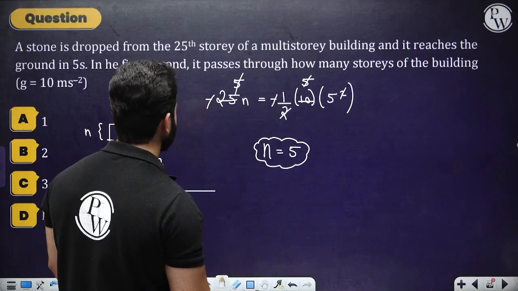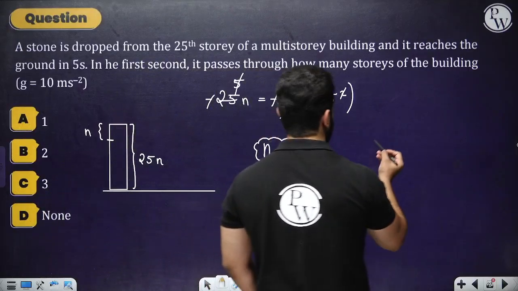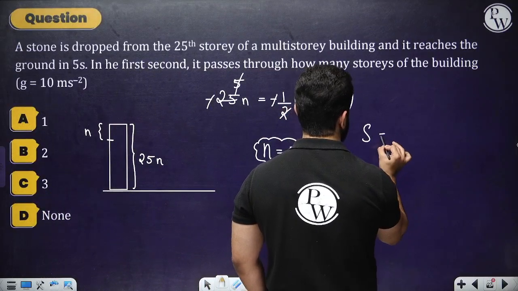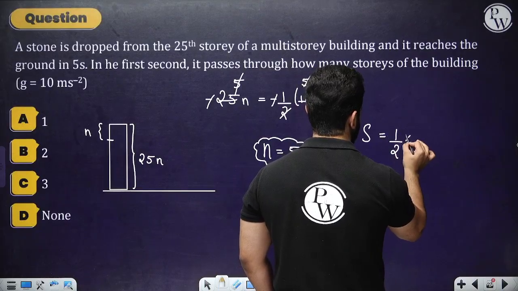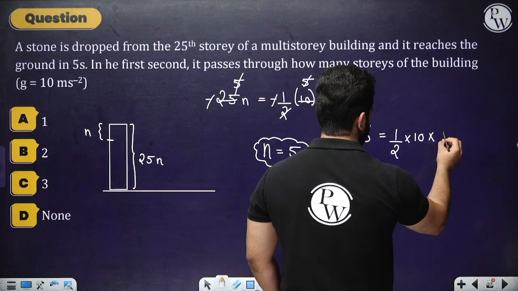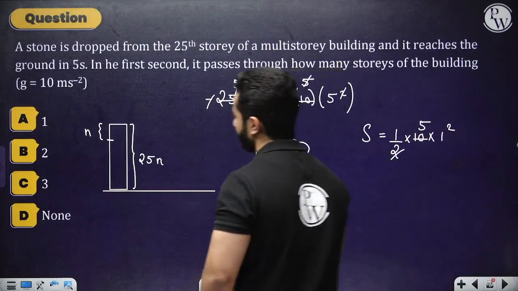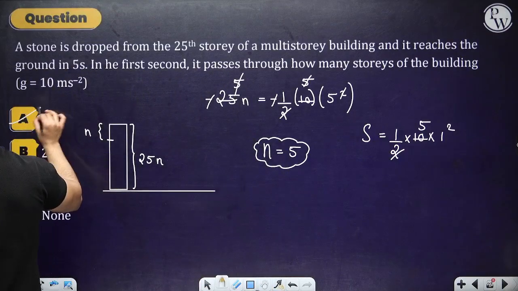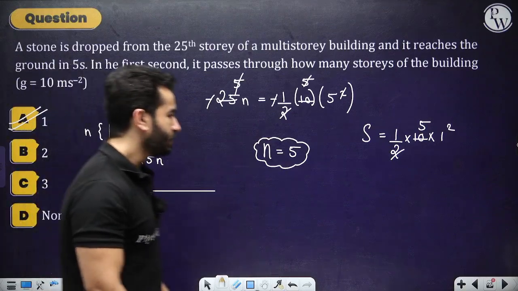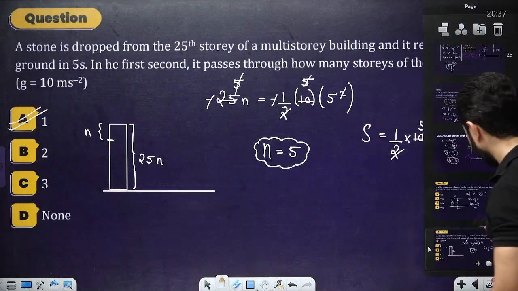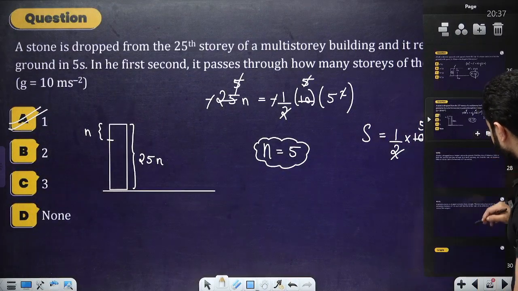So in the first second, if they want us to find out, it would be S equals half a into t square. So that would be just 1 story, so that would be equals to 1. That's it, my friends. This was not that difficult. Moving on to the next one.